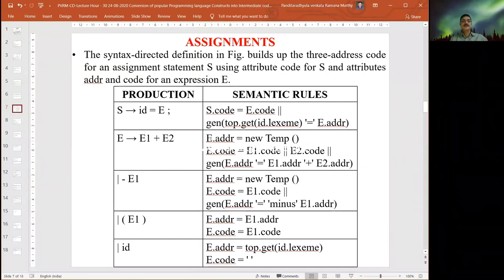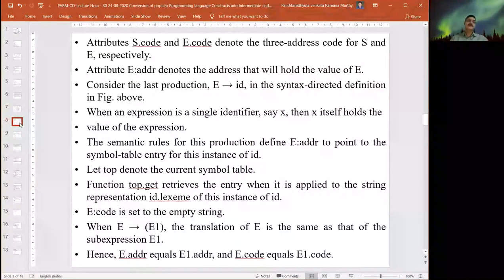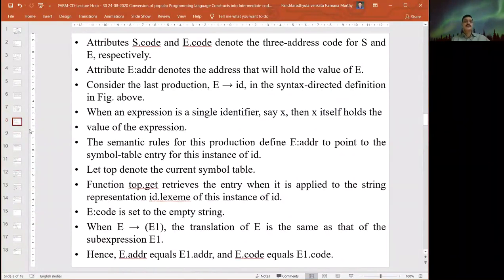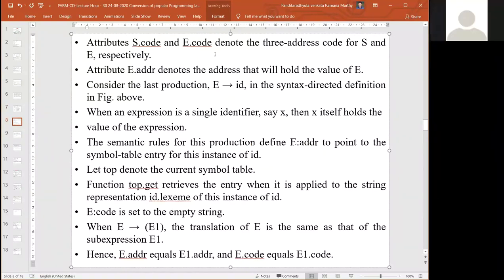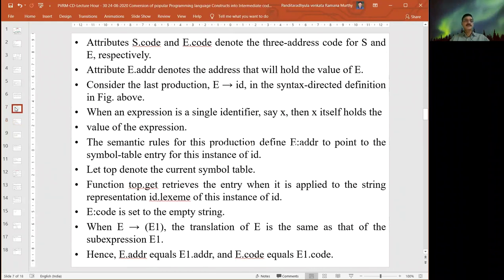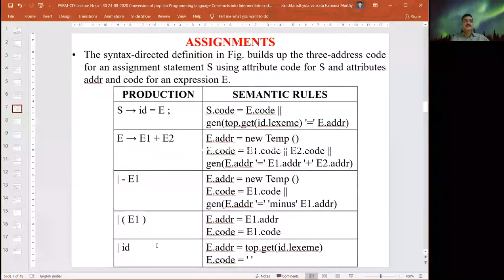Why are we assigning these pieces of information in various stages? The attributes S.code and E.code denote three-address code for S and E respectively. The attribute E.address denotes the address that will hold the value of E. Similarly, consider the last production, E derives ID.